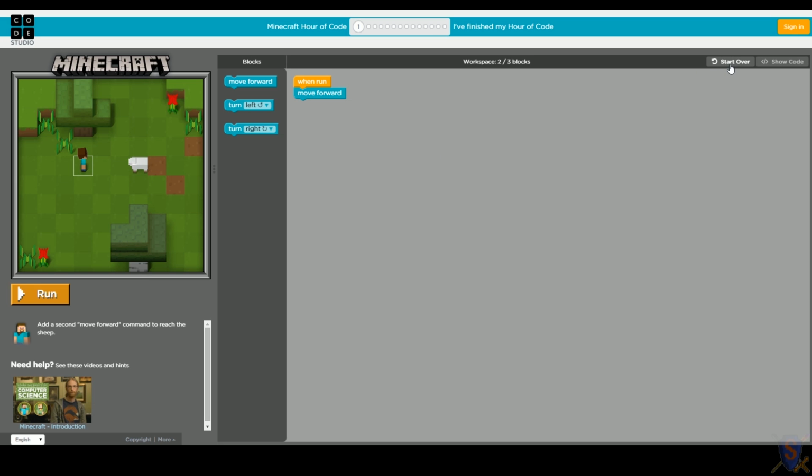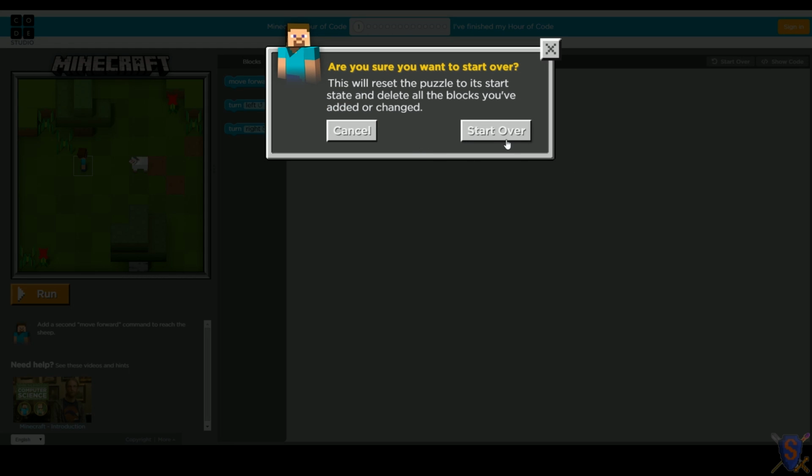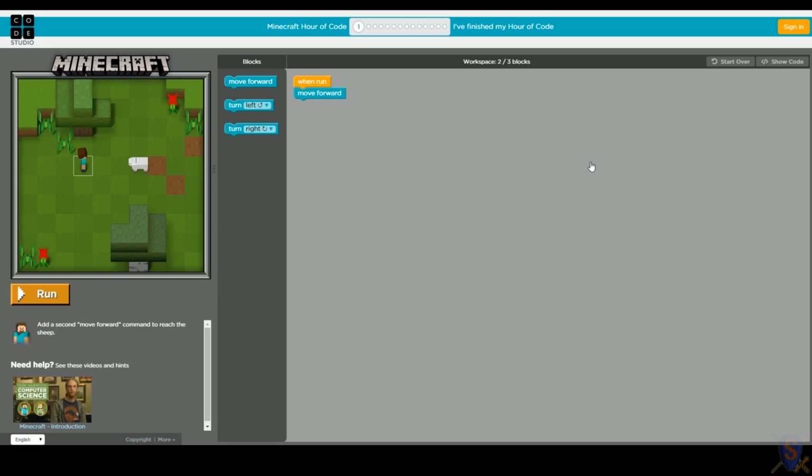We also have the start over button. Yeah, try again. This will reset the puzzle to its state and delete all the blocks you've added or changed. So if you get a little too crazy, you can always start over, and that's okay. Don't be afraid to try things.